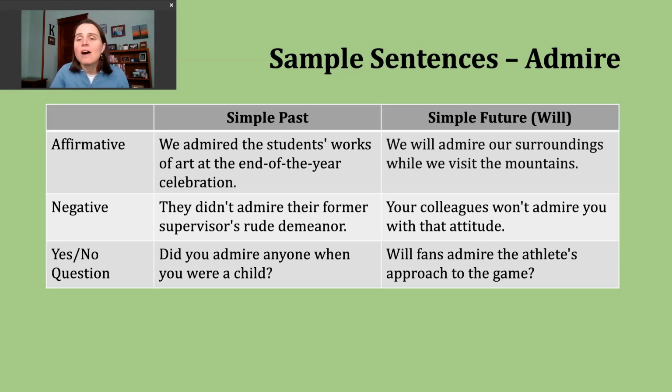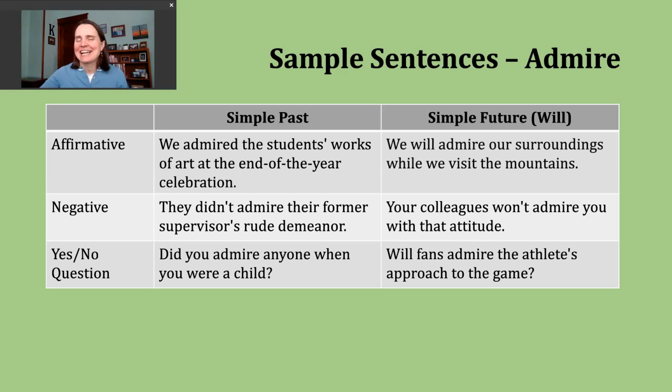But now let's move on and talk a little bit about the simple future. There are several ways to talk about the future in English, but today we're going to practice sentences with will. Will is used sometimes as people discuss their plans, but it becomes a little more common as people make promises or predictions, things they think will happen in the future. They might also use it to make an offer.